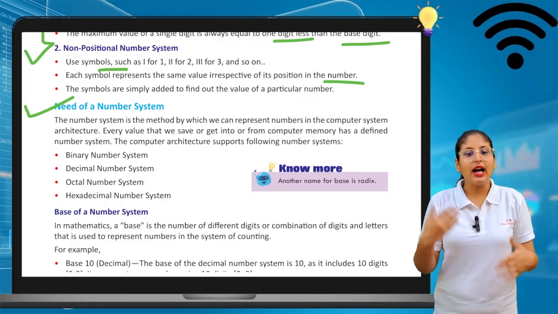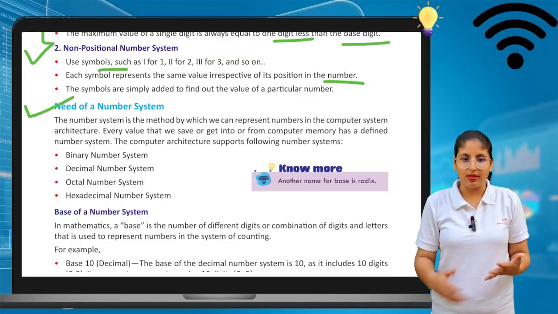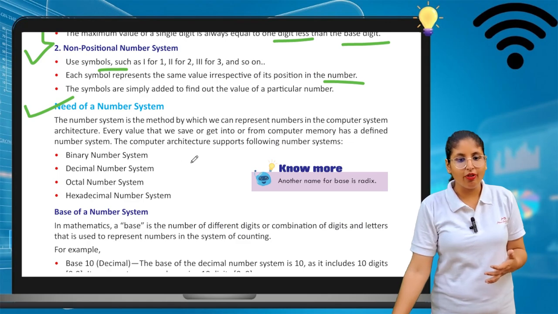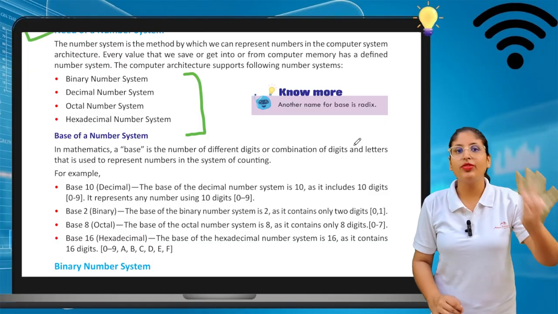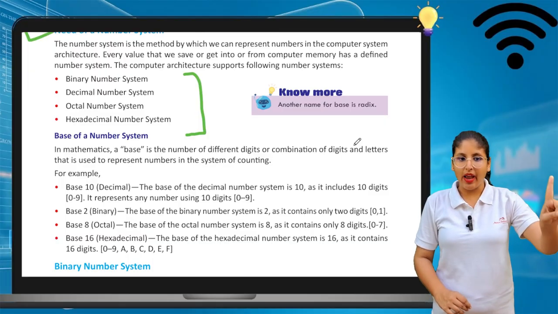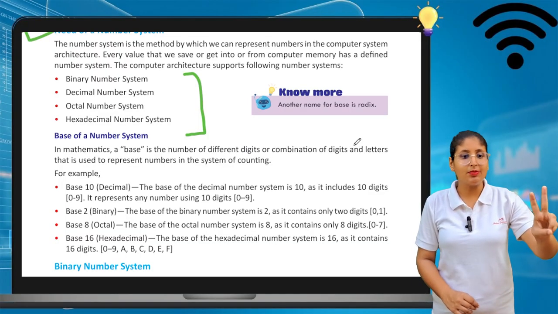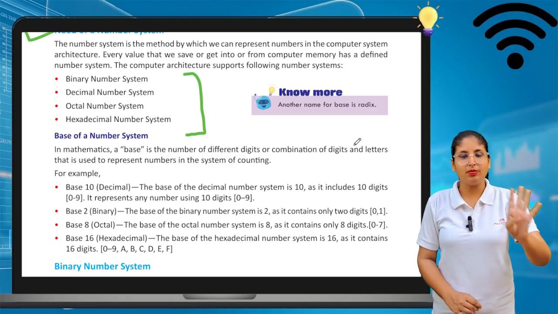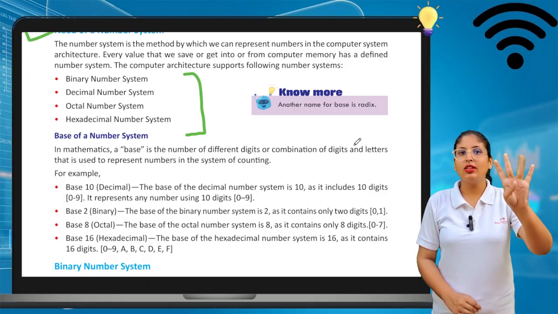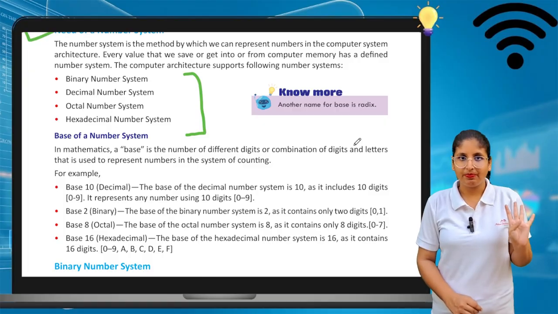The computer architecture supports the following number systems. They support these four types of number systems. Computers understand only these four types of number systems. First is the binary number system, second is the decimal number system, third is the octal number system, and fourth is the hexadecimal number system. So these are the four types of number systems.